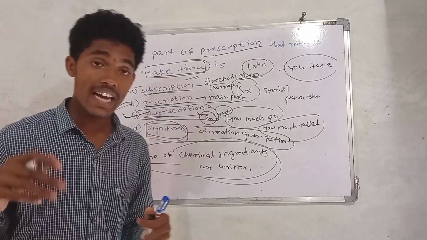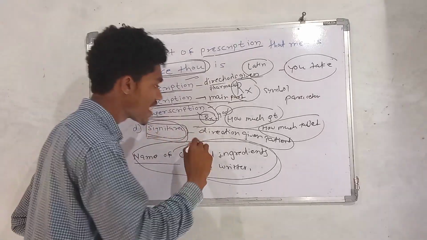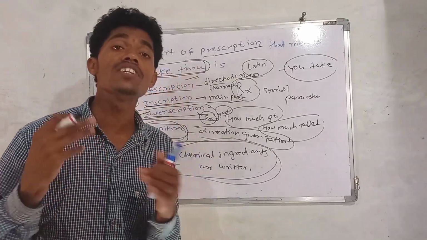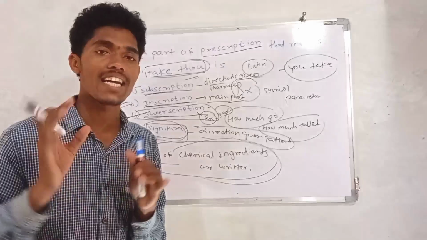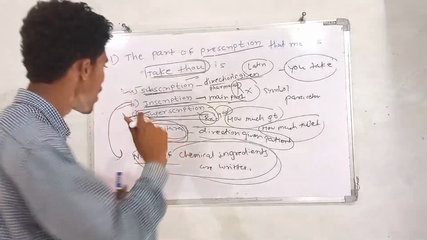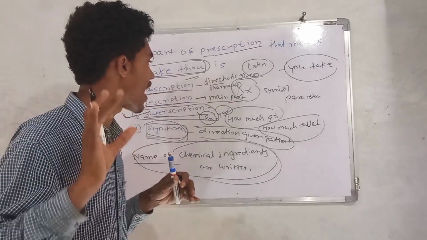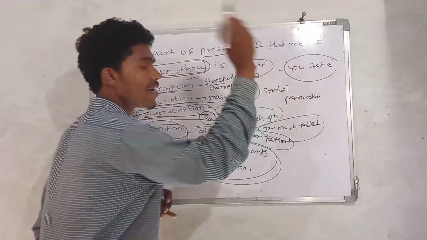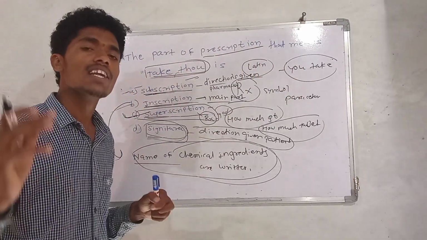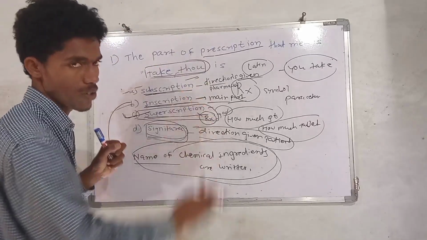Subscription is the direction to the pharmacist. Signature is the direction given to the patient in terms of how many times you have to take that tablet in the day or night. And superscription is the symbol Rx, that means "take thou" or "you take". Okay, let's come to the second MCQ.